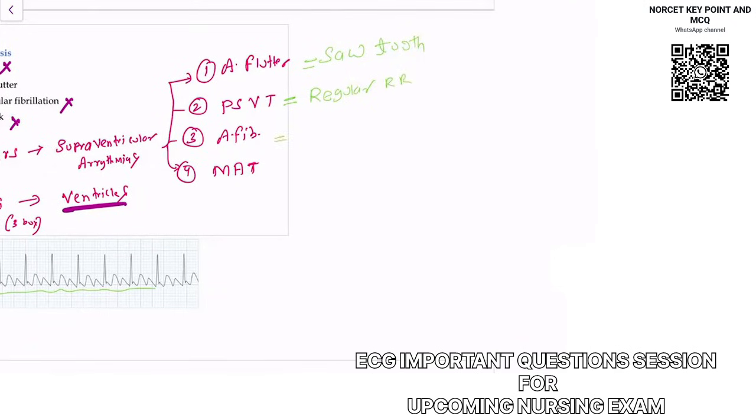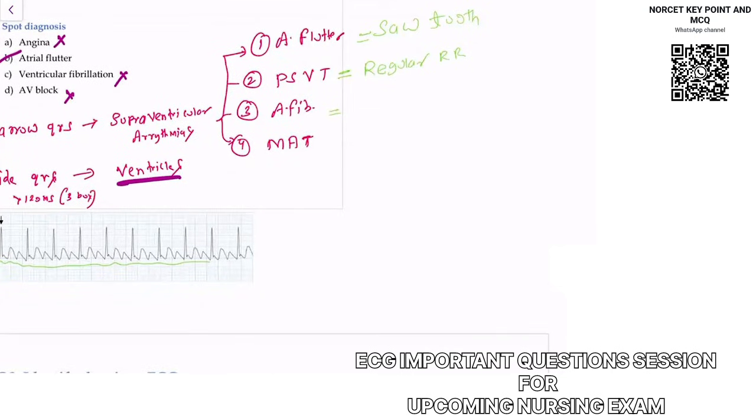In atrial fibrillation, you will see more fuzziness. More fuzziness means instead of the sawtooth pattern, you will see small waves like this. These small waves are called fibrillatory waves. I'll explain to you again in the next question that we come. And in MAT, multifocal atrial tachycardia, you will see more than 3 different types of P waves.